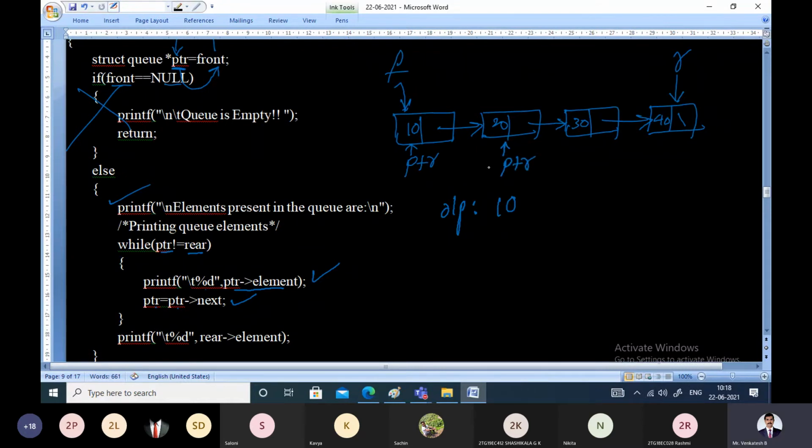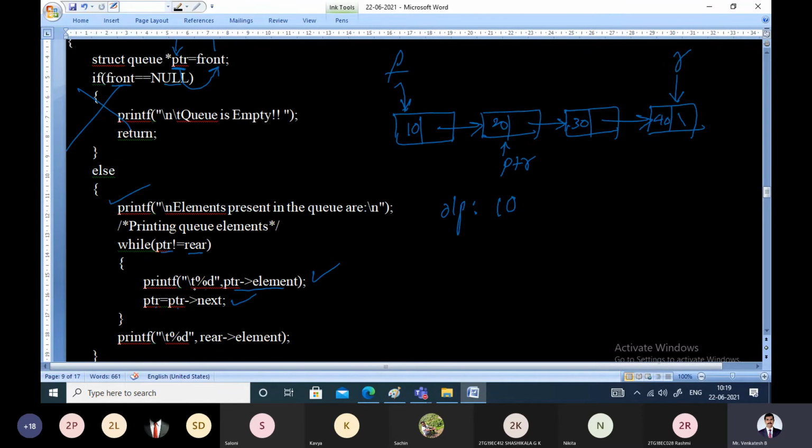Now the pointer is being advanced and we are making it point to the node called 20. Again, how does the while loop work? All the statements within the while loop will repeat as long as the condition is true. Now, PTR not equal to rear? Yes, this condition is true. We will enter the while loop and execute the printf statements.